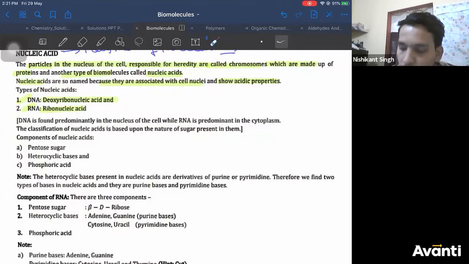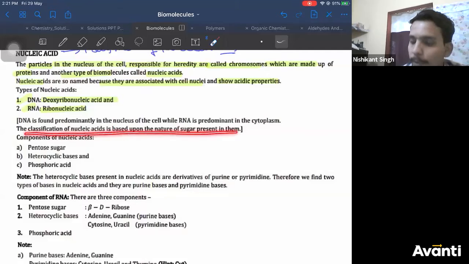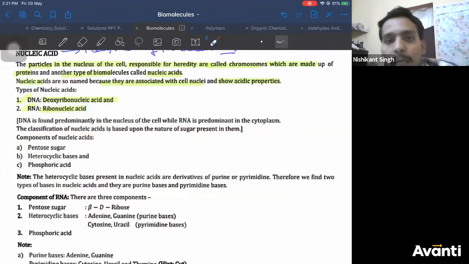So this is what makes them different from your smooth endoplasmic reticulum, right? Nikhil, I think mitochondria they are there, but not rRNA. Okay, ribosomal RNA. Yes, mitochondria has a DNA.